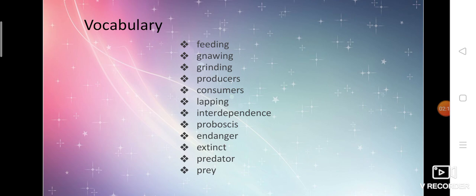Gnawing is one of the feeding mechanisms. Gnawing means animals like squirrels and rabbits have sharp front teeth, isn't it? With the help of those teeth, they eat their food.